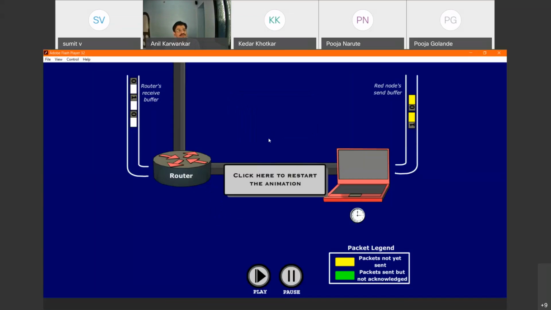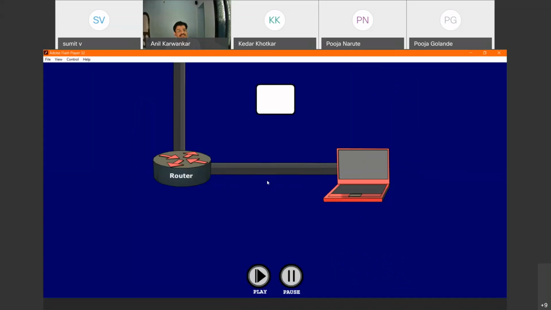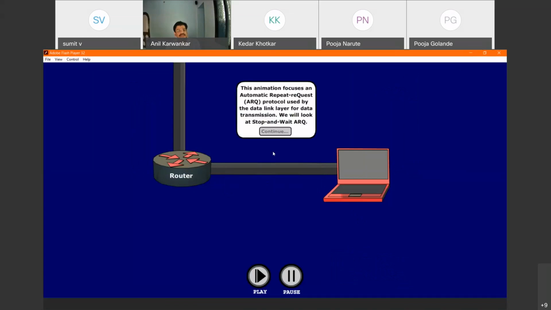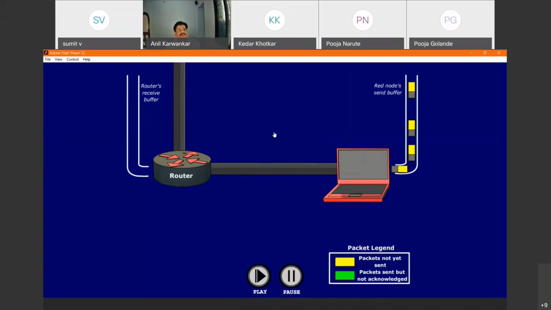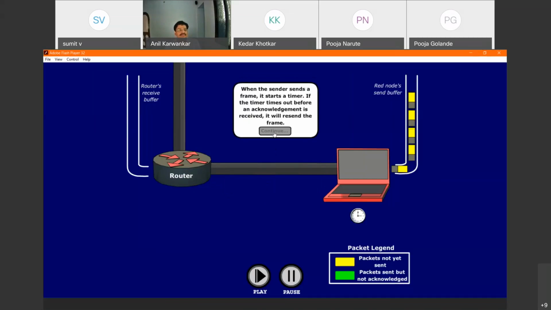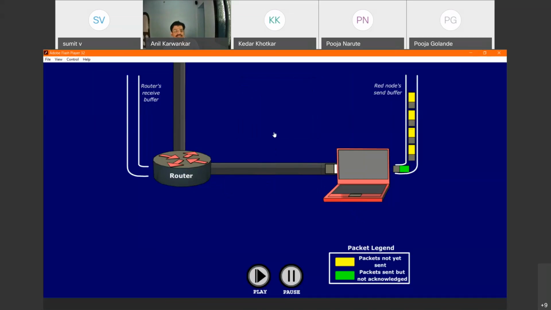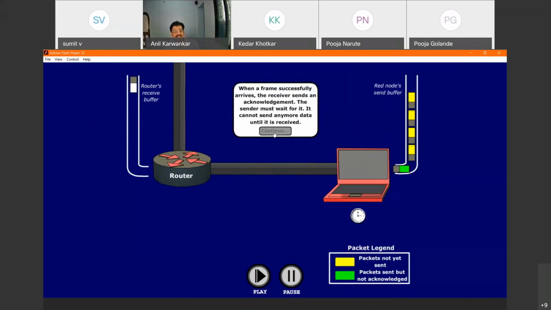Okay, sir. Now once again run the complete animation. Restart the animation. Again, sir. Yeah. Look out for the packets. Yellow packets are not yet sent, and the green packets are sent but not acknowledged.